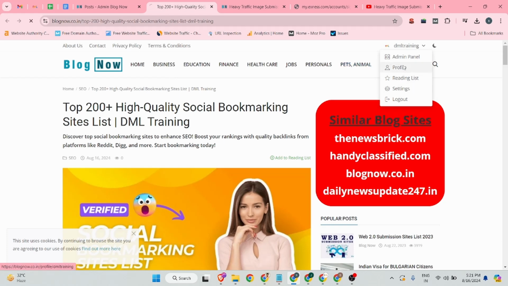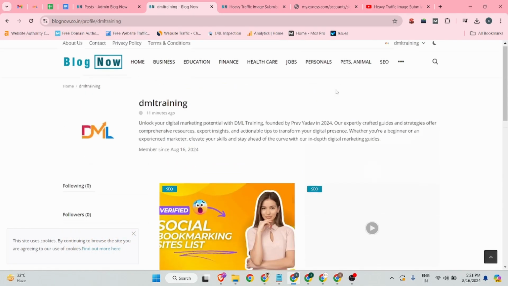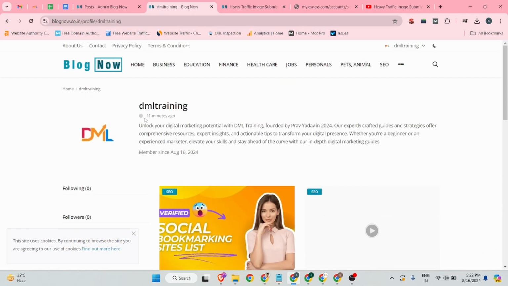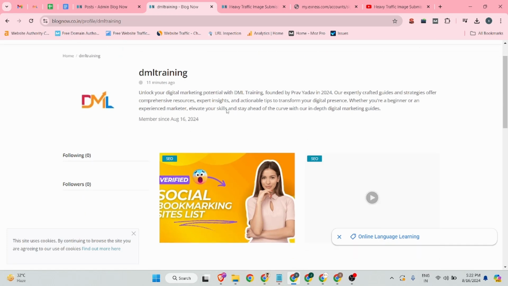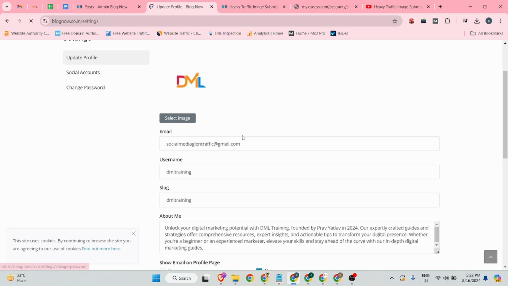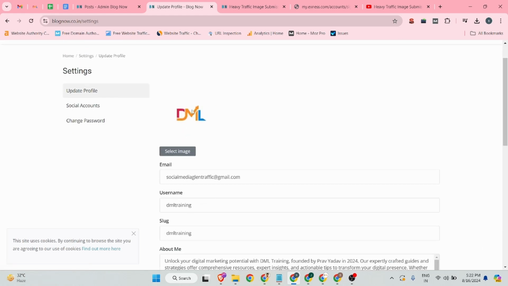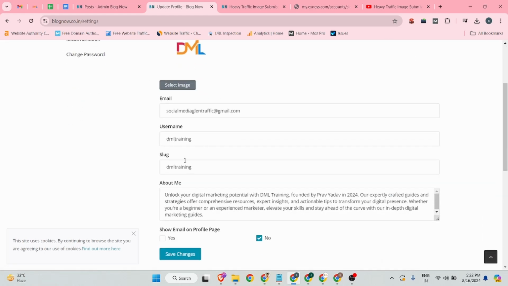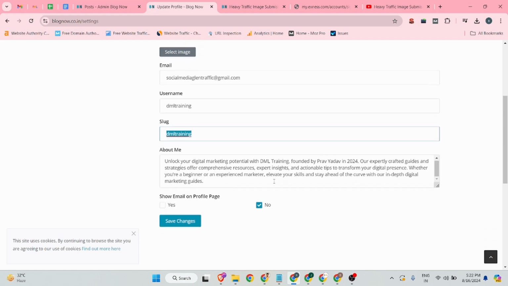Simply click on the profile button, and from there you can optimize your profile details. I guess there is no option to edit here, so I can click on the settings button. From there you can upload your profile picture and your username. This is your profile landing page URL, and this is your company description.